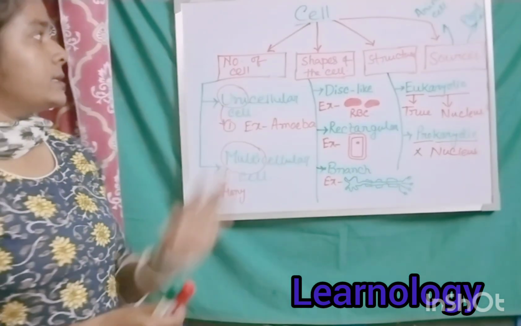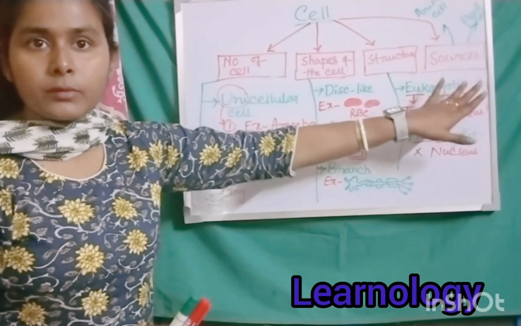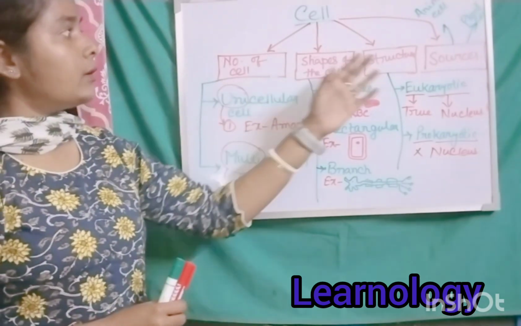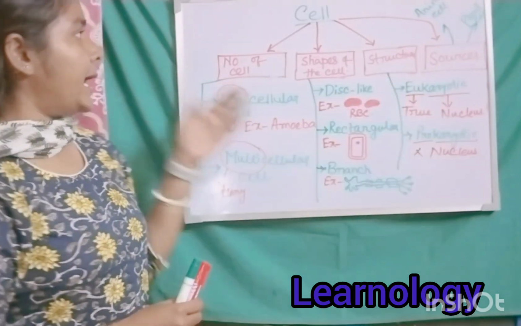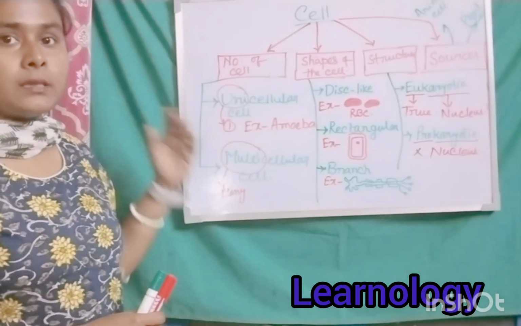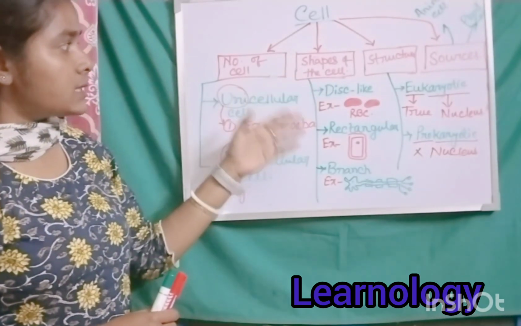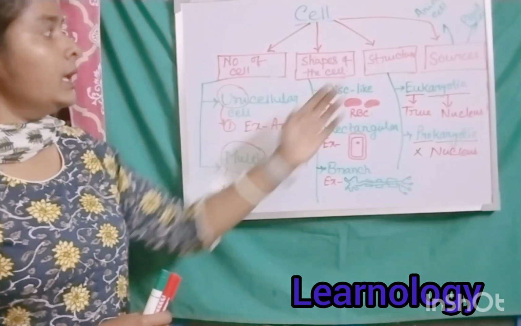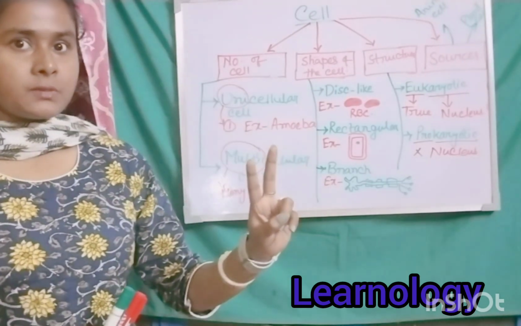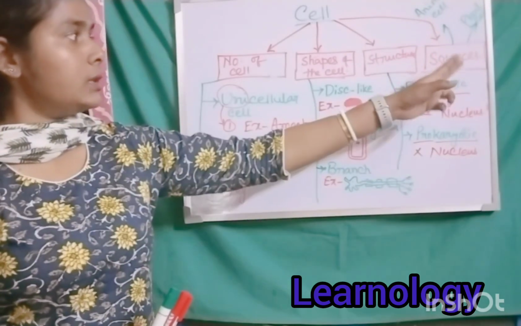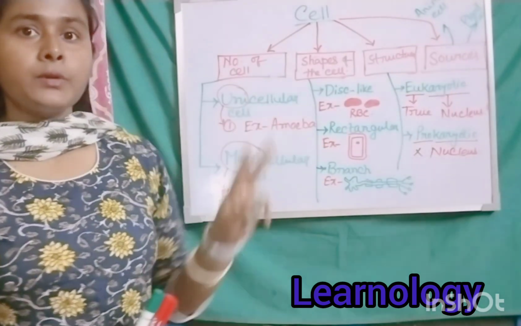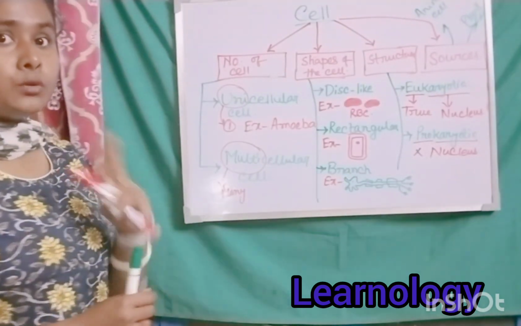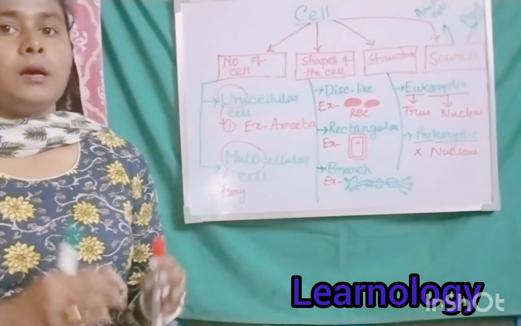Okay, so the cell can be divided into four main categories: according to the number of cells, according to the shape of the cell, according to the structure of the cell, and according to the sources. According to the number of cells, there are two types, unicellular and multicellular. According to the shapes, here I have written three types of cell, but many types of shapes are present inside the body. According to the structure, there are mainly two types, the eukaryotic cell and the prokaryotic cell. And according to the sources, there are two types, the animal cell and the plant cell.